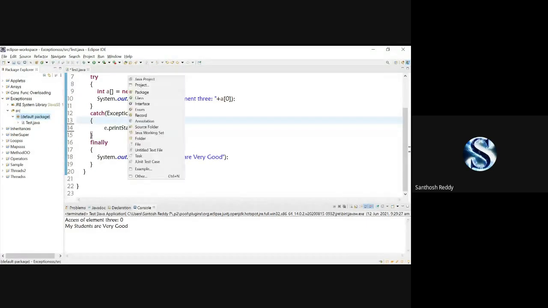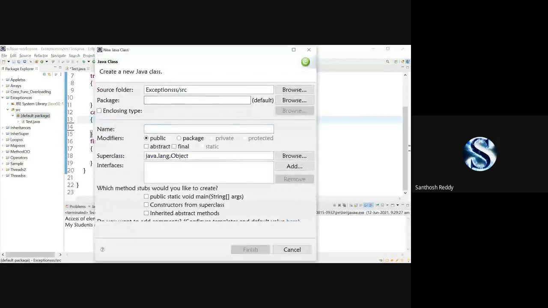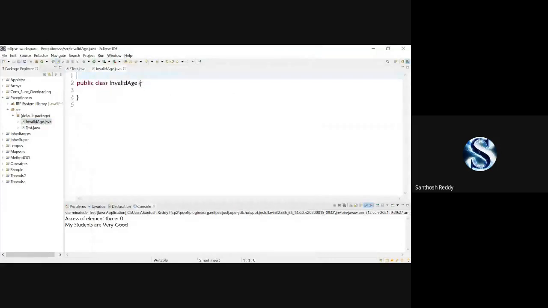I'll create one class, which is InvalidAge. Whenever we want to generate a custom exception, the class which you create must extend Throwable or Exception.